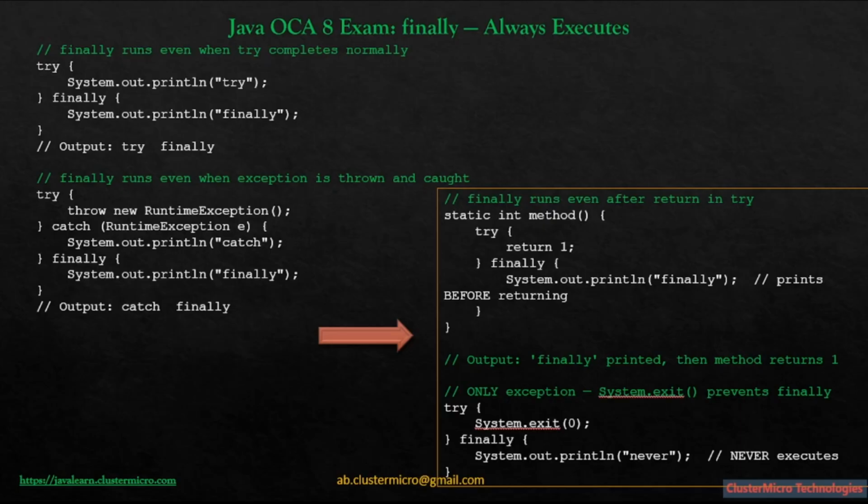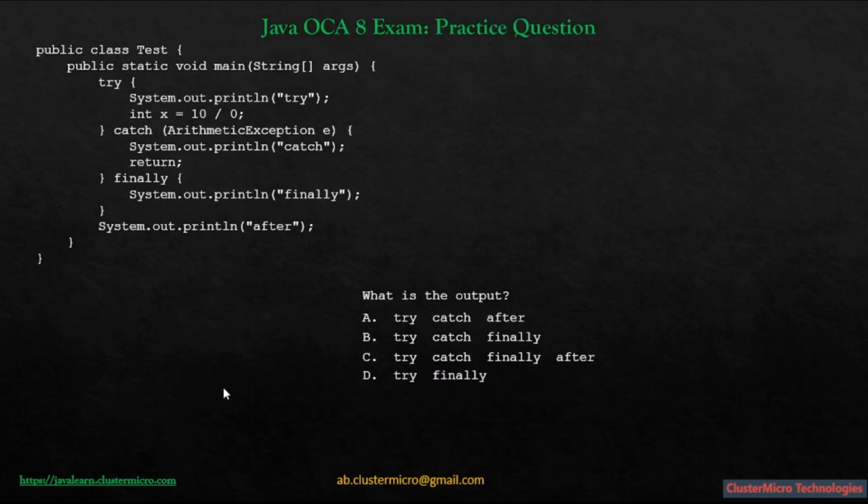So this is the one and only exception to the always-run rule of finally. System.exit does not throw an exception, it does not return, it tells the JVM to shut down immediately, and when the JVM shuts down, there is no finally, no cleanup, no nothing. The finally block is simply never reached. Okay, so never is never printed. We have to remember this.